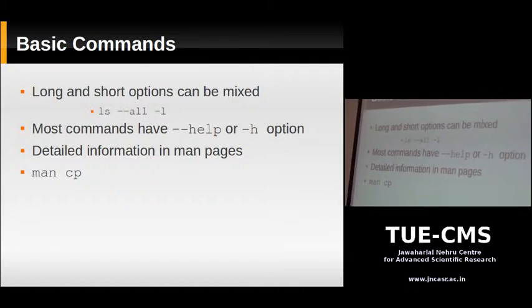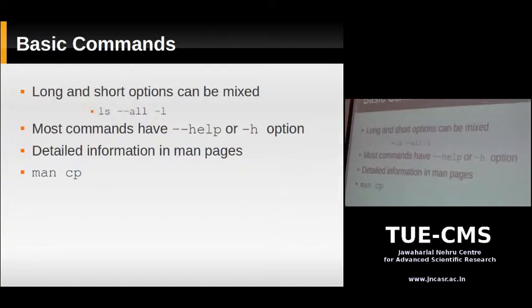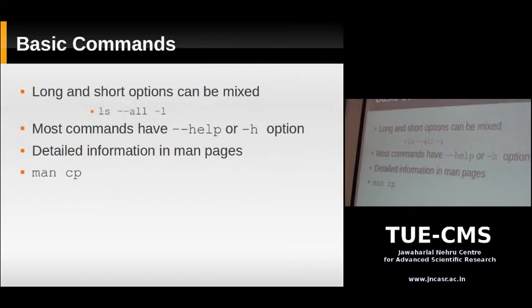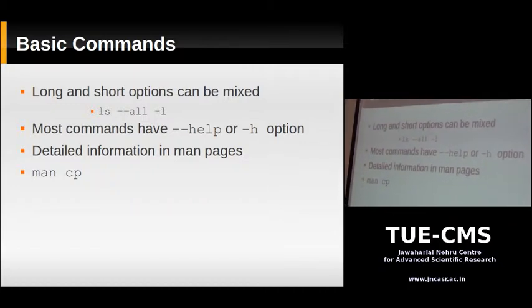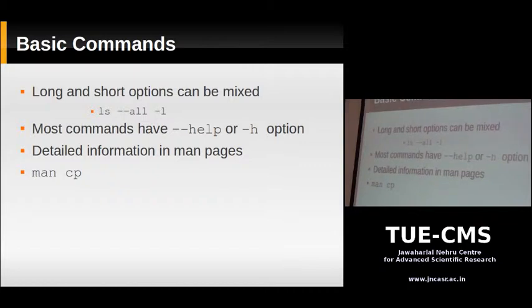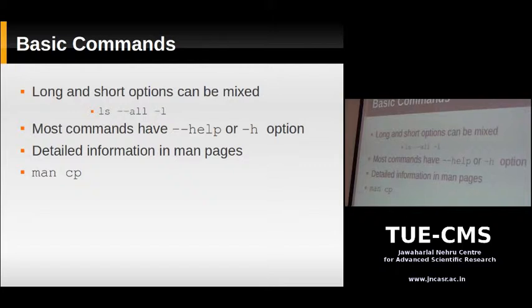So there you would be able to find that the -t option sorts files according to their modification dates. But suppose you needed more detailed information about a command. You want to know exactly what options do what, and if you want to see some examples of how a command is run, you would refer to a man page. A man page is like online documentation for commands. By online, I don't mean on the internet. It means that it's available on your computer. You don't have to refer to a book.